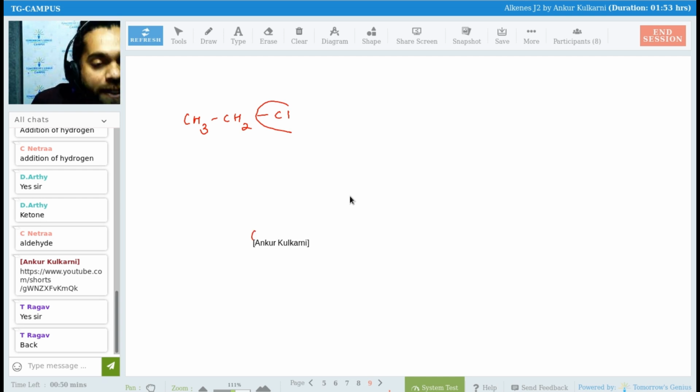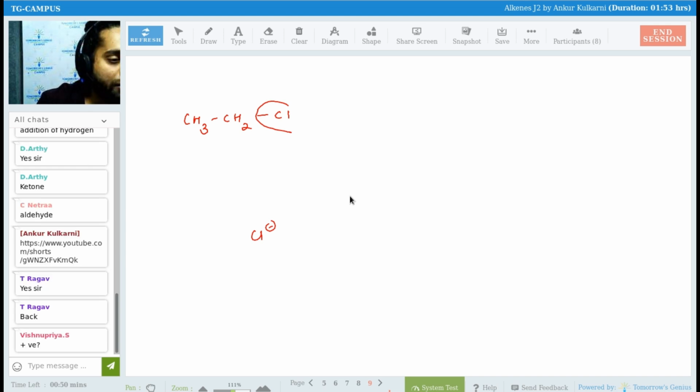Yeah, because Cl goes as Cl minus, that we know. So what charge will come on the carbon? If I take away the electron from that, technically what charge should come? No, I am taking the electron with me. What is chlorine doing? Chlorine is taking away the electron with itself. So if you remove an electron, there comes a positive charge. So let us say I have got a positive charge over here. Correct?